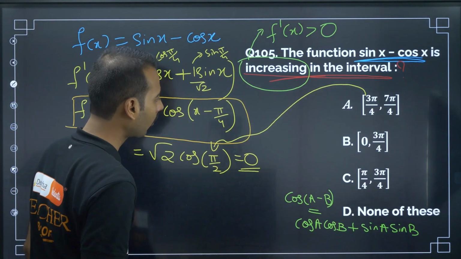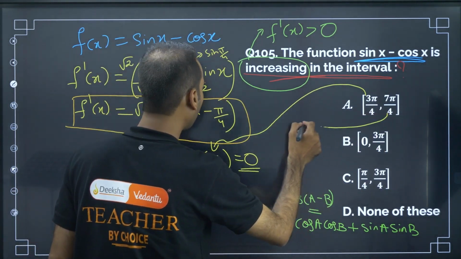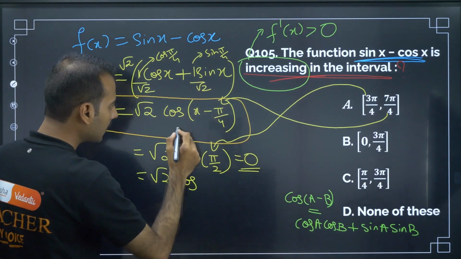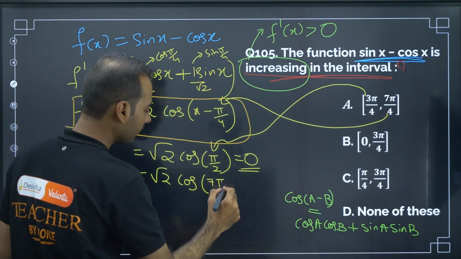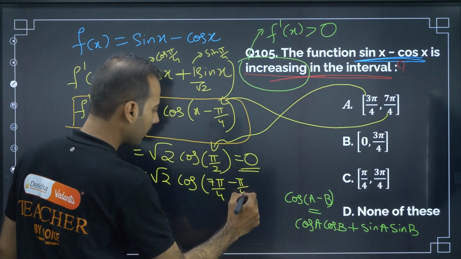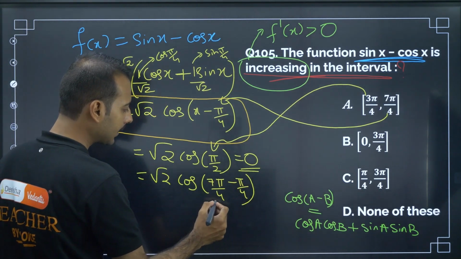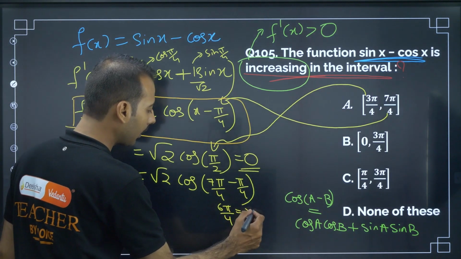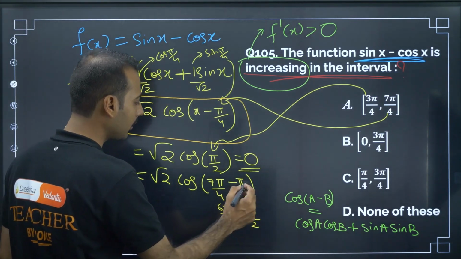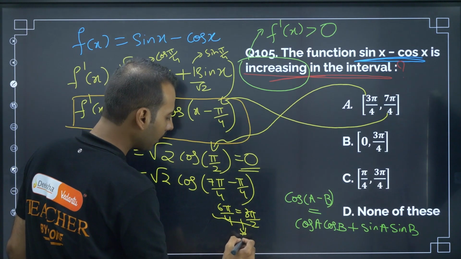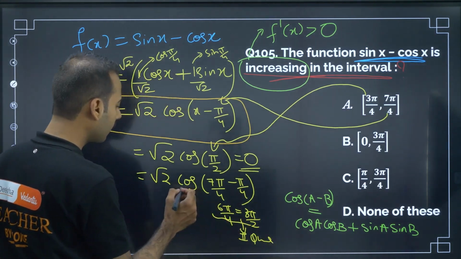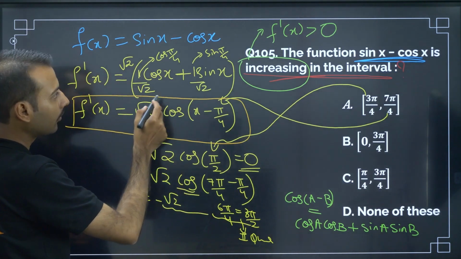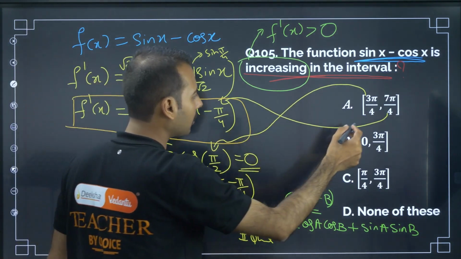Now at this point only we cannot come to any conclusion. Let me take one more value, 7 pi by 4. So root 2 as it is, cos of 7 pi by 4 minus pi by 4. So this is 6 pi by 4, which is 3 pi by 2. 3 pi by 2 means this lies in the second quadrant. Cos behaves negative in the second quadrant, so we are getting negative, but we should get positive. So the first option I am discarding.